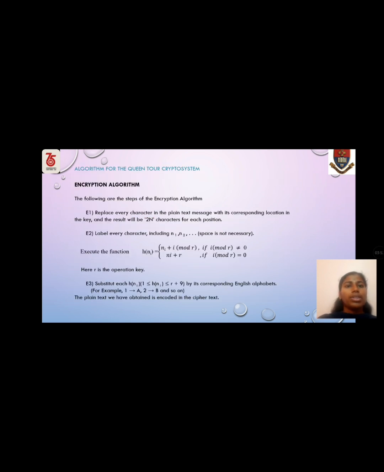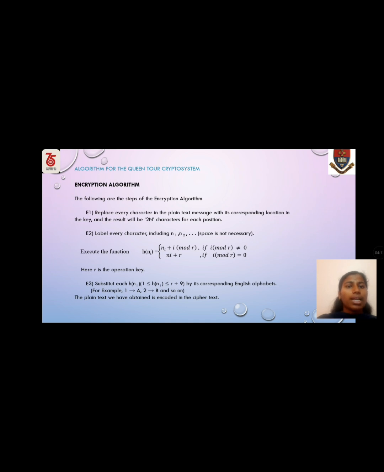Algorithm for the quinture crypto system. Encryption algorithm. The following are the steps of the encryption algorithm. Step 1. Replace every character in the plain text message with its corresponding location in the key, and the result will be 2n characters for each position. Step 2.